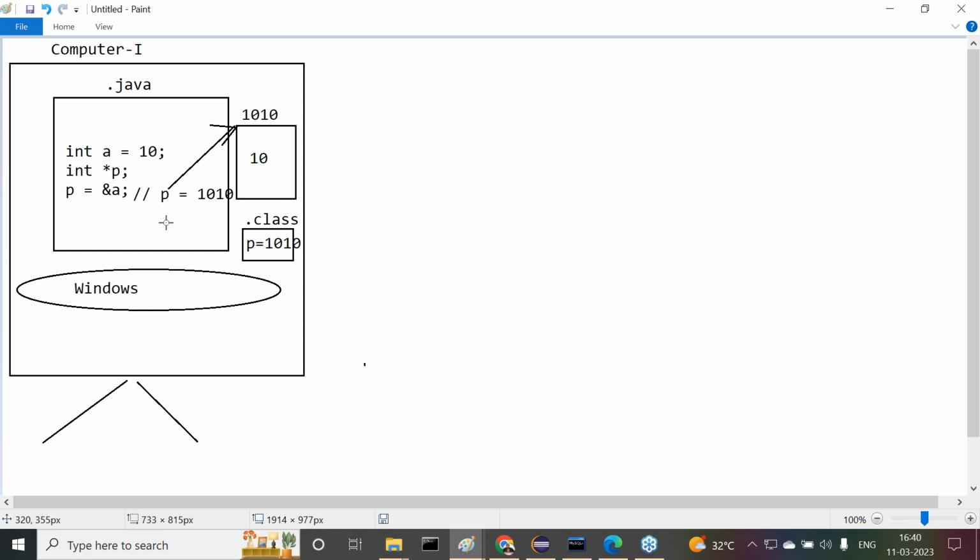Now if we perform *p = *p + 10, the location already holds 10, so 10 plus 10, and 20 is the value we get. Our operation is valid in this case. All of you are getting clarity on this point or not?